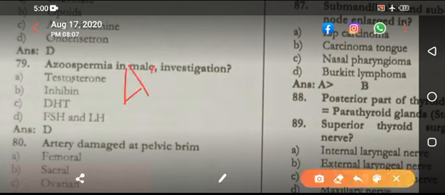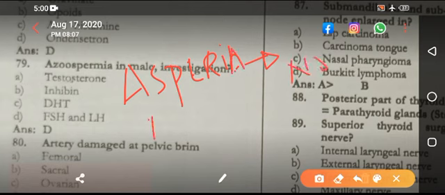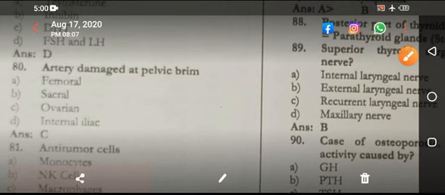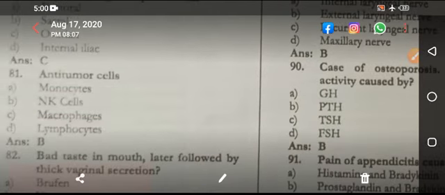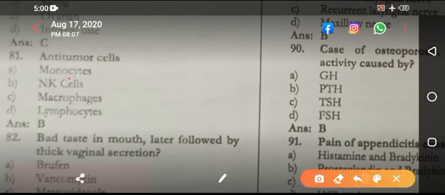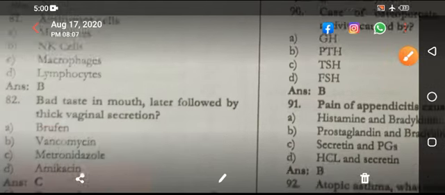Aspermia mean no sperm, mean no ejaculation at all. Aspermia, nothing comes out of the penis. Azoospermia mean there is ejaculation, but that has got no sperm. Artery damaged pelvic brim, highly repeated ovarian. Anti-tumor cells, the natural killer cells are the anti-tumor cells because they destroy the tumor cell.